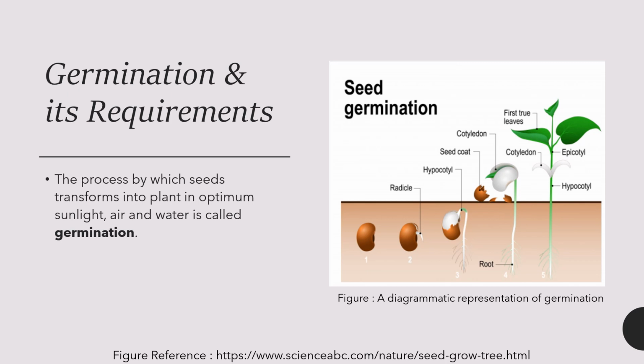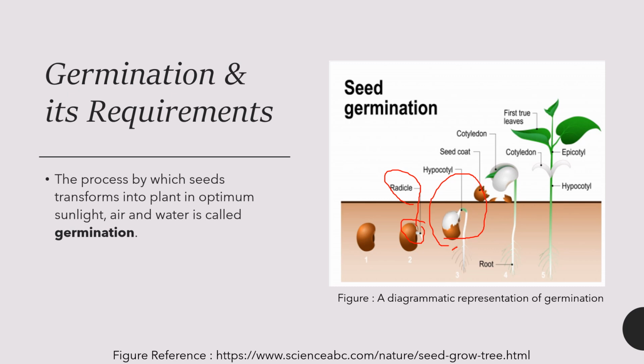So the seed swells up and bursts, and once the seed coat bursts, a primary root emerges, known as the radicle. This is how the primary root emerges when the seed coat bursts, and this is called the radicle. Once the root appears, it begins to absorb water and nutrients from the soil. So this is how a seed coat breaks down, and this is how